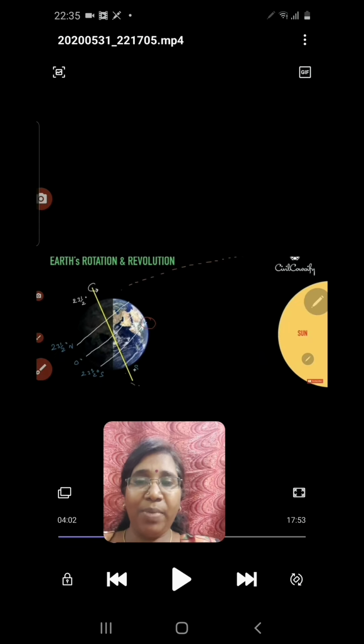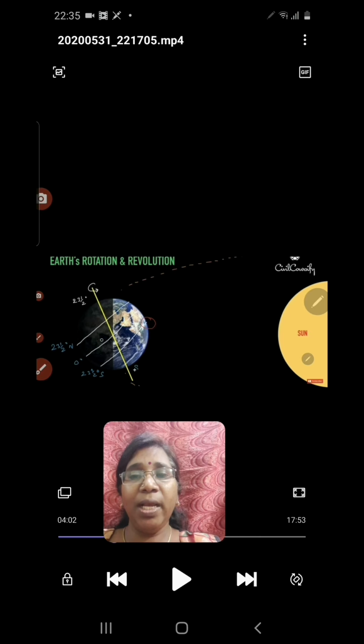Now let's see what happens to the Earth after 6 months. After rotation and revolution, it has reached here. Let's see the important latitudes: the Equator is there, here the Tropic of Capricorn, and here the Tropic of Cancer.